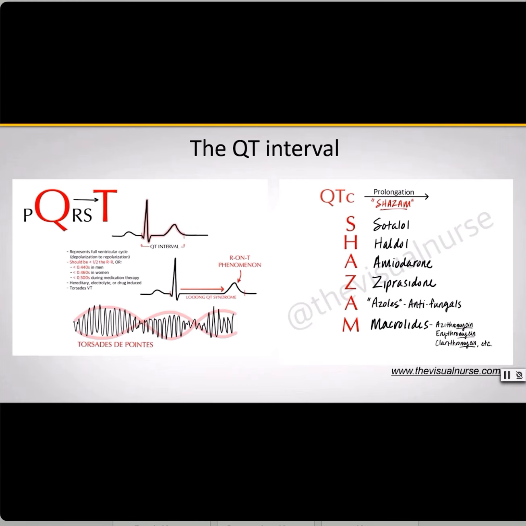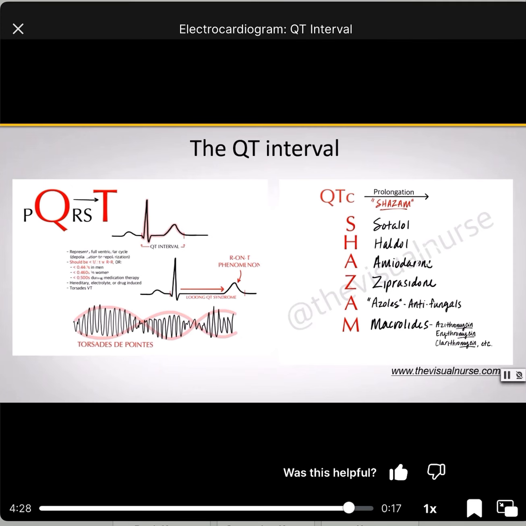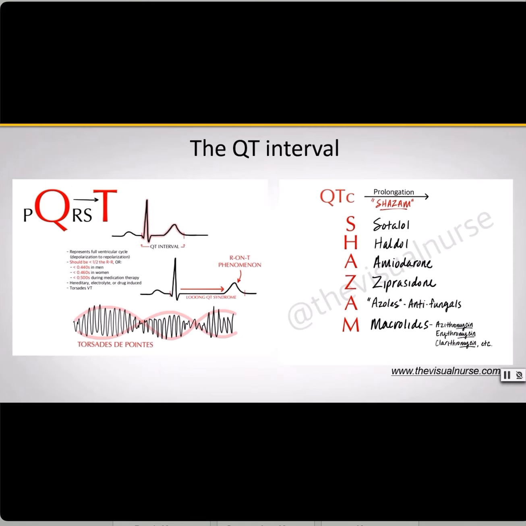And the reason why is I'm going to show you an easy way to remember all of the measurements of this cardiac cycle in a few slides here. Long QT syndrome, remember, predisposes patients to a potentially lethal form of ventricular tachycardia known as torsade de pointes. And finally, long QT syndromes may be hereditary, they could be electrolyte-induced or drug-induced.